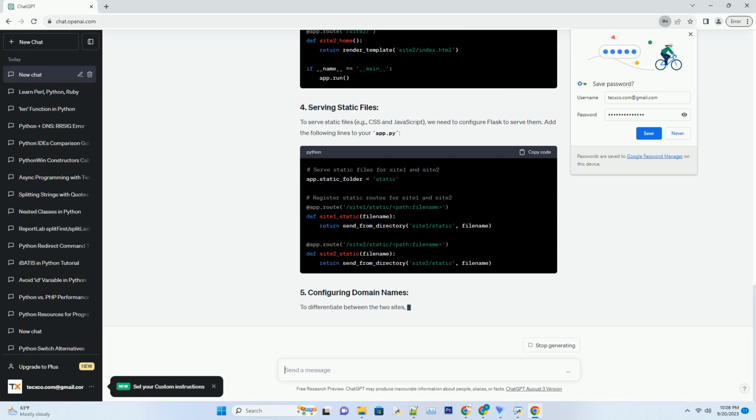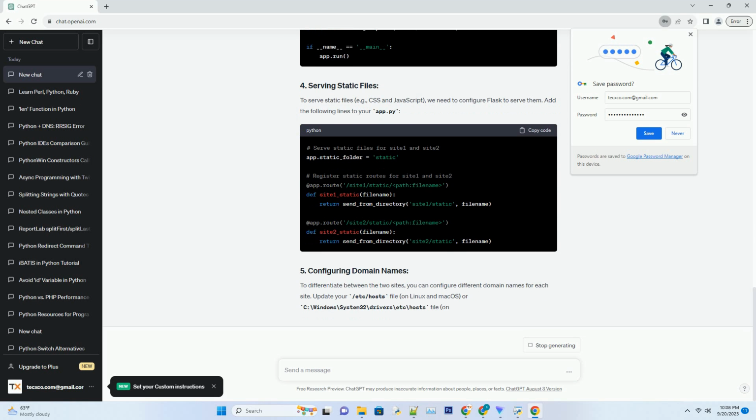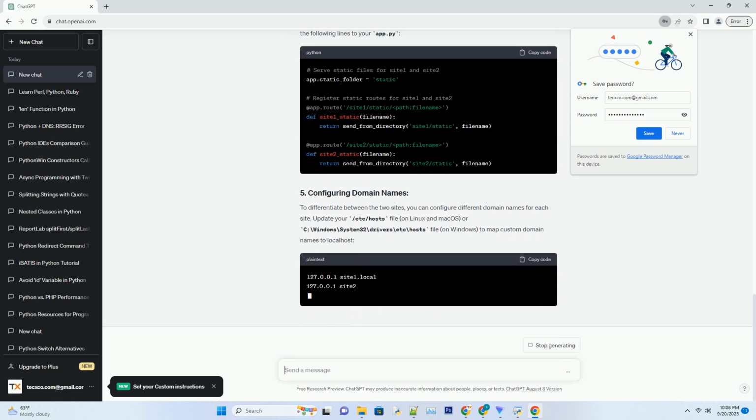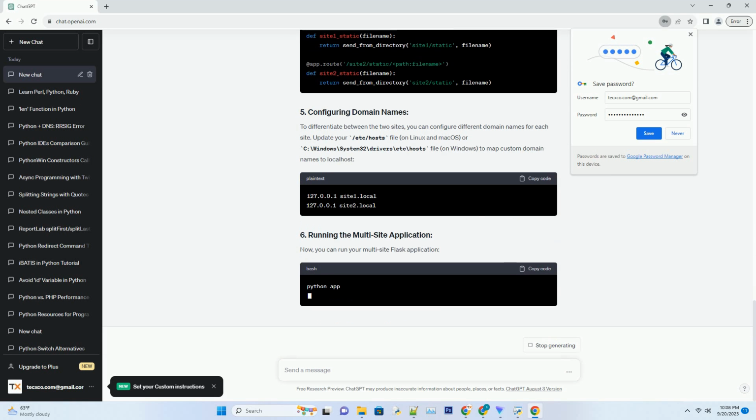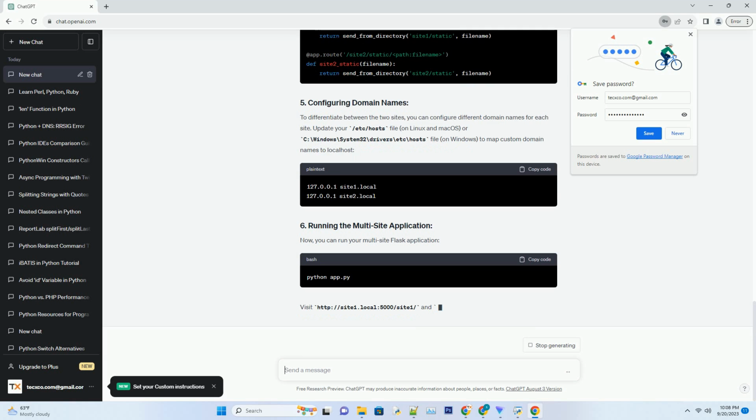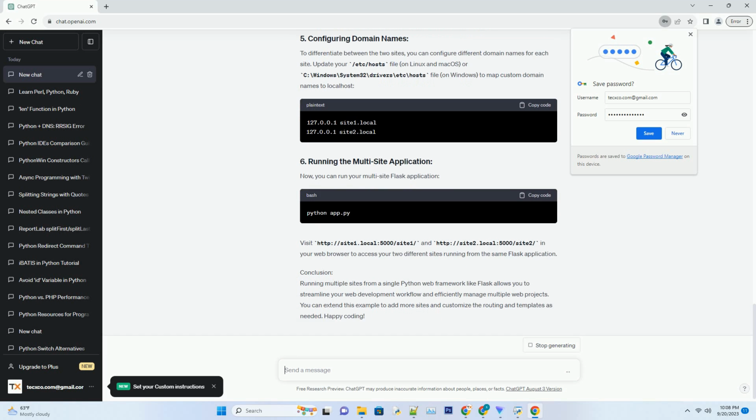You can use a virtual environment to manage dependencies. Here's how to set up your environment. In your project directory, create a folder structure to organize your multiple websites. For this example, we'll create two sites, Site 1 and Site 2.